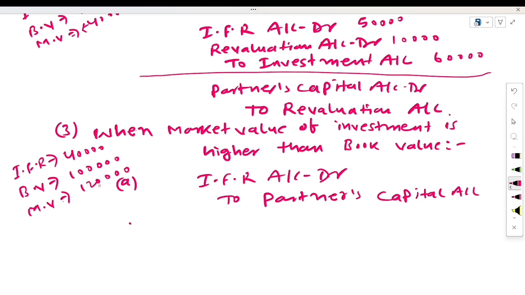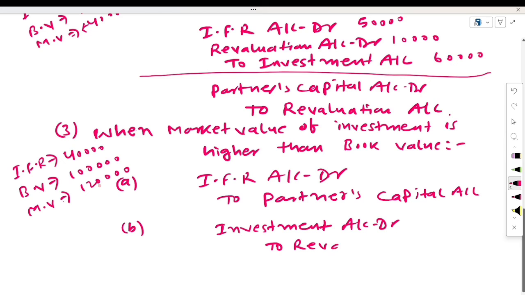Then after we will make an entry for increase in the value of investment. Here we will make the entry investment account debit to revaluation account. Here revaluation account would be credit because value of investment is increasing. And last entry what we will make, this revaluation amount will be credited to the partner's capital account.